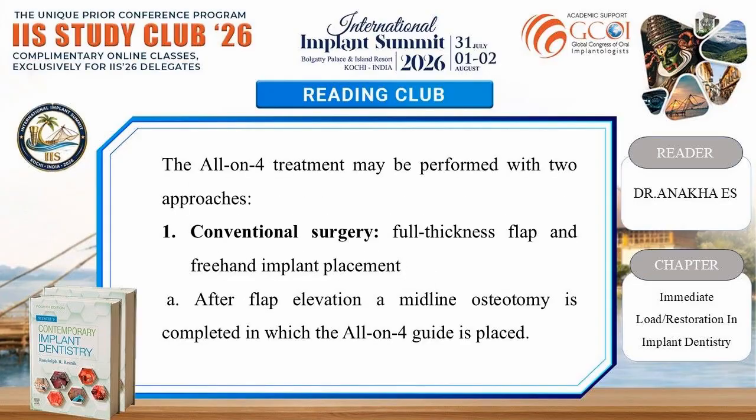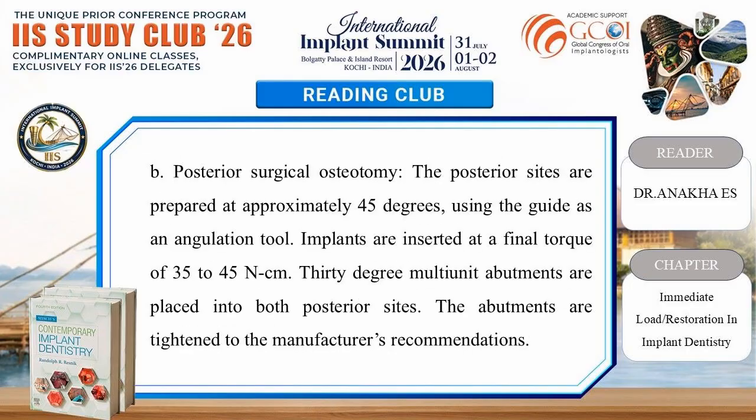The all-on-4 treatment may be performed with 2 approaches. First is conventional surgery: full thickness flap and freehand implant placement. After flap elevation, a midline osteotomy is completed in which the all-on-4 guide is placed. B. Posterior surgical osteotomy. The posterior sides are prepared at approximately 45 degrees using the guide as an angulation tool. Implants are inserted at a final torque of 35 to 45 Newton-centimeter. 30 degree multi-unit abutments are placed into both posterior sides. The abutments are tightened to the manufacturer's recommendations.